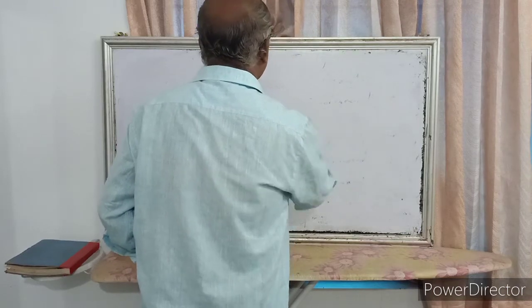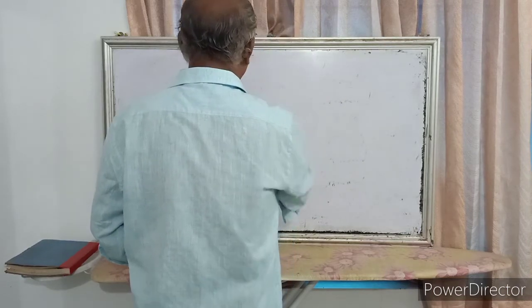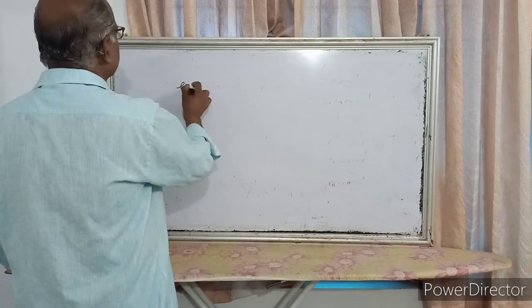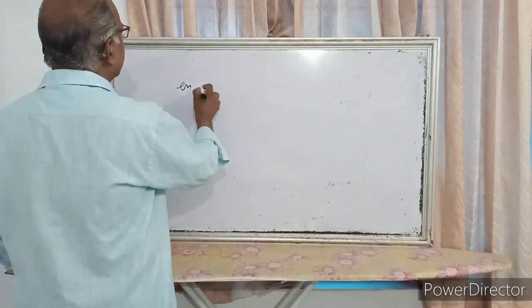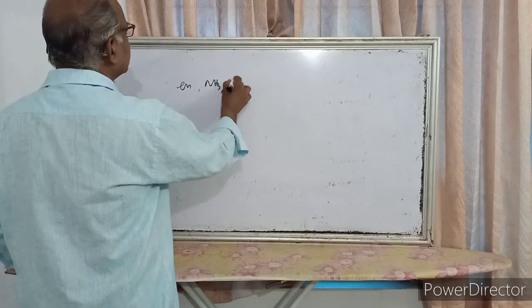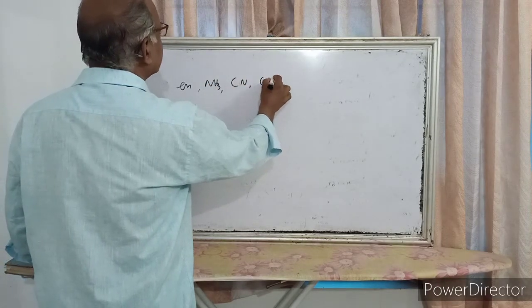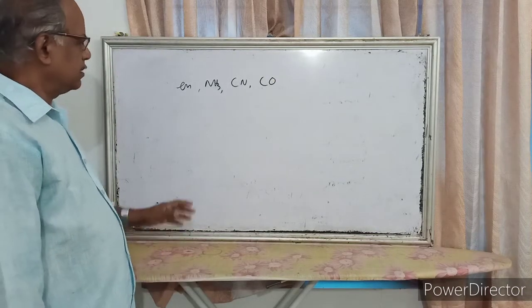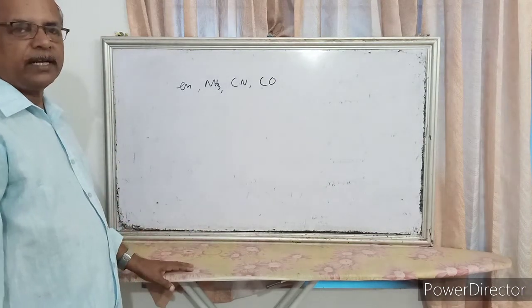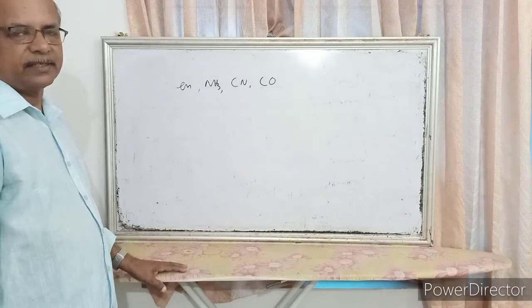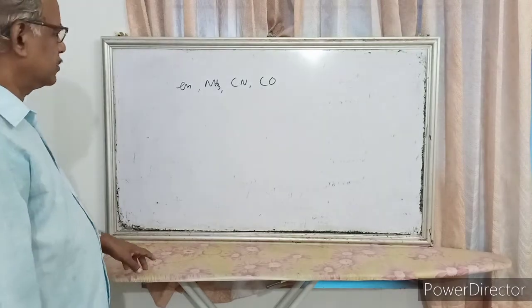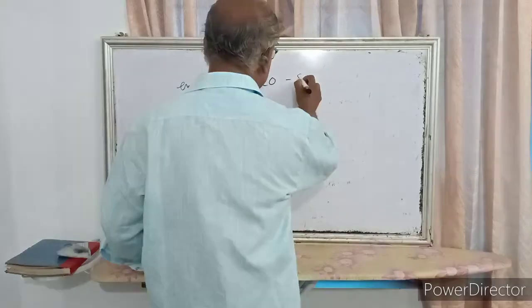First, these are strong ligands: en, that is EDTA, then NH3, then CN, then CO. These are strong ligands. But the rest, fluoride, chloride, nitrite, etc., H2O, OH, etc., are weak ligands.